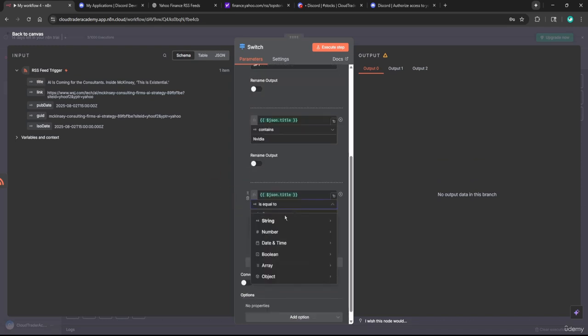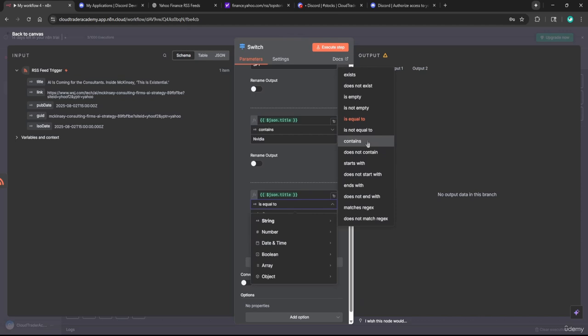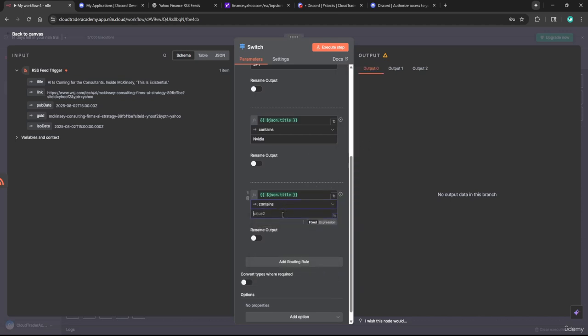So I'm going to again add another routing rule. So we have 4 total. I'm going to say where the title contains the word AI in it. I'm going to add a space after. Not sure if that makes a difference, just because I don't want to risk getting any words with the letters AI in it. So that should help.